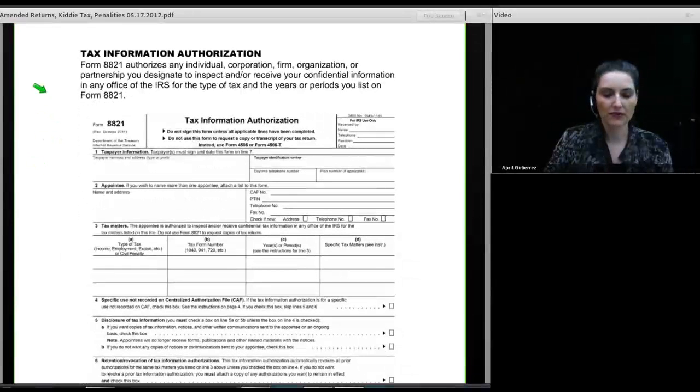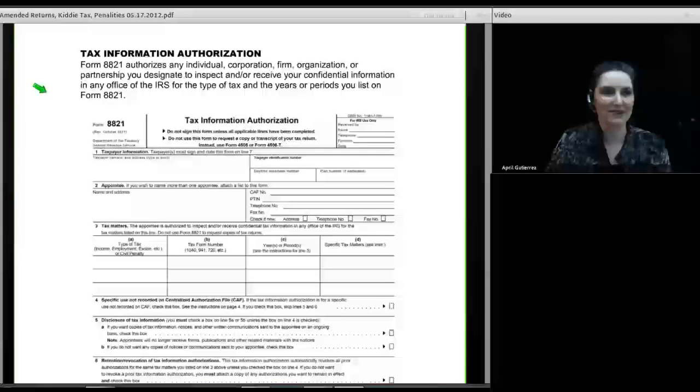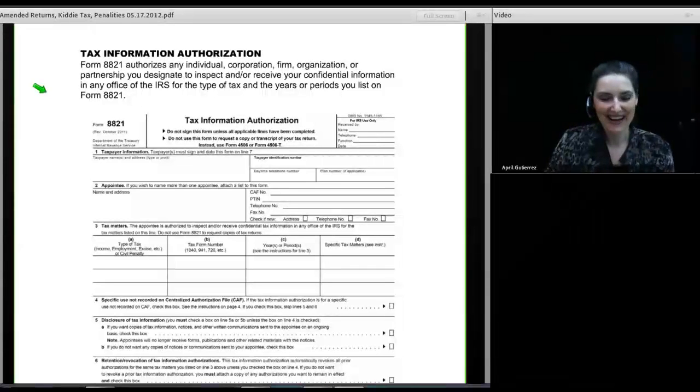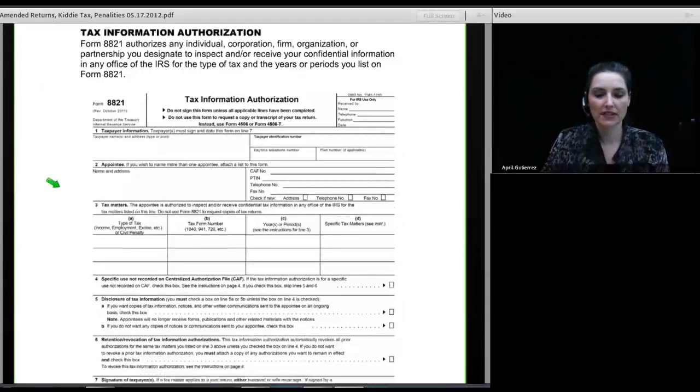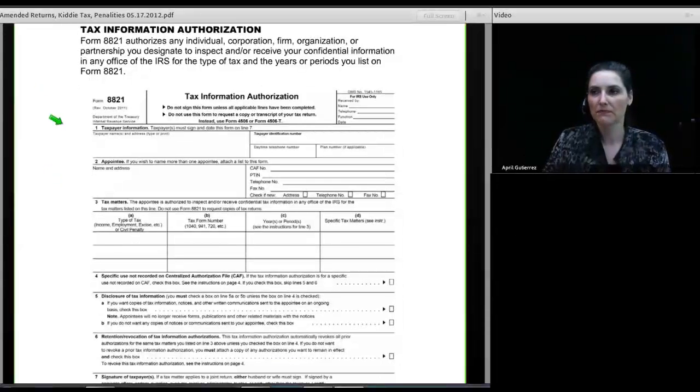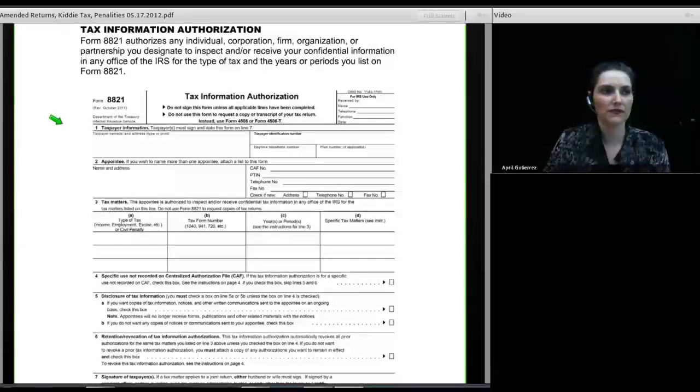And this is just a brief point in time where I realized nowhere in my series had I really talked about Form 8821, and IRS says they're going to test on 8821, so I'd better tell you about it. 8821 is a tax information authorization release form. When a taxpayer signs this form, they are giving the IRS permission to talk to the individual or firm labeled or named on the form.